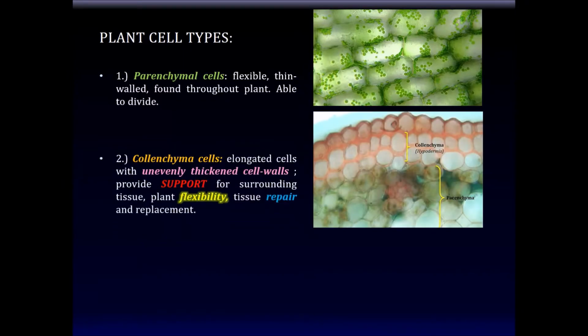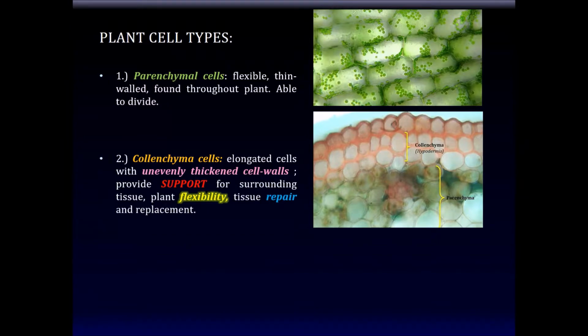The second type of cells are the collenchymal cells. These are cells that are designed to support the plant. As the plant grows, of course, it has to withstand wind and weather, etc. So it has to have a certain degree of strength. So collenchymal cells help in that. They have unevenly thickened cell walls. In other words, their cell walls are thicker, and thus they provide support and flexibility to the plant.